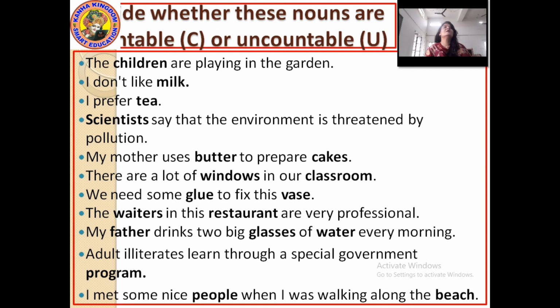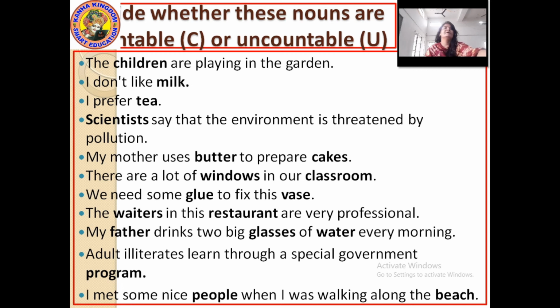Scientists say that the environment is threatened by pollution. Here scientists: countable or uncountable? Countable.